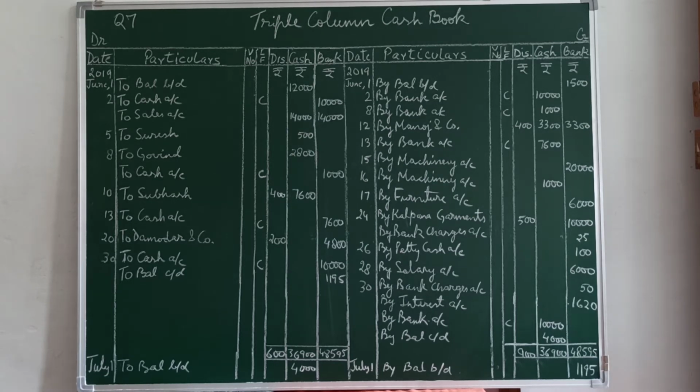Then bank issued a draft for rupees 10,000 in favor of Kalpana Garments on our request. So you are making payment through bank to Kalpana Garments, 10,000 in the bank column. The transaction was with Kalpana Garments of 10,500, but they settled at 10,000. So 500 is discount earned, discount received.